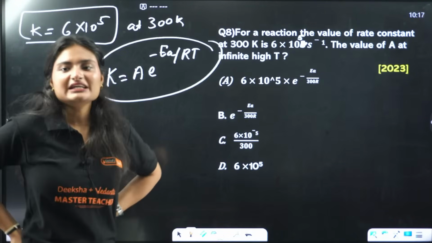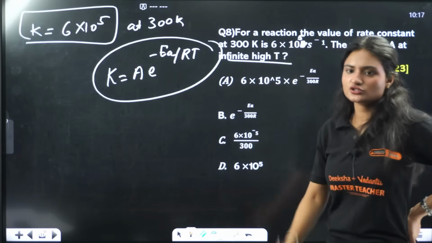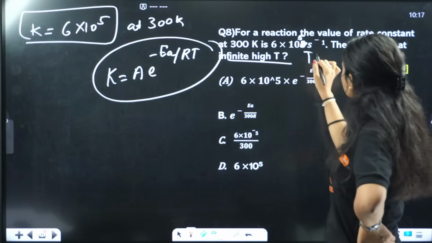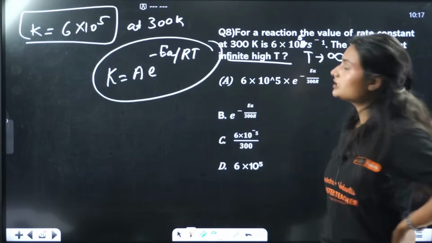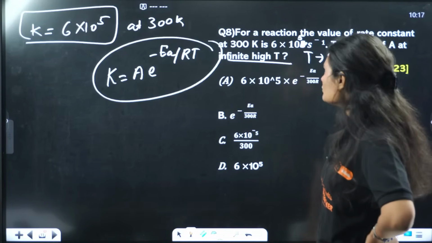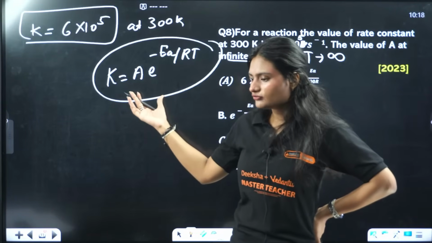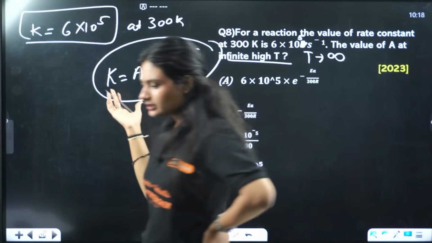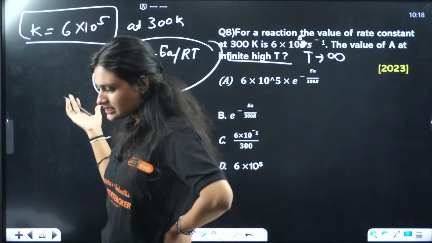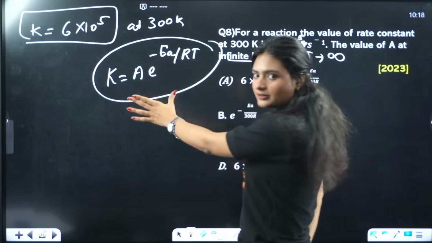Now we need to find the value of A at infinitely high temperature. Infinitely high means I can say the temperature is around infinity. Now let's see. This is the Arrhenius equation; I think everybody knows that.